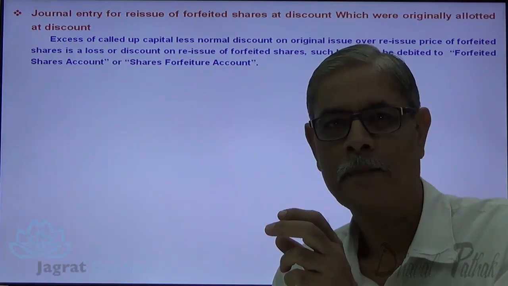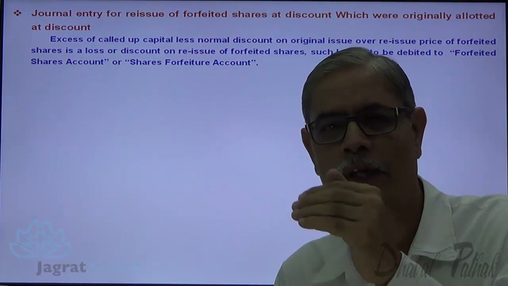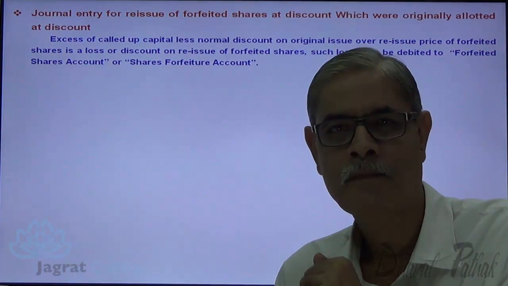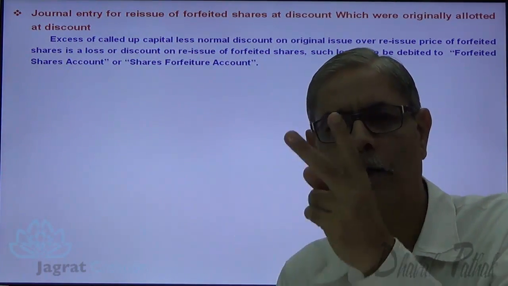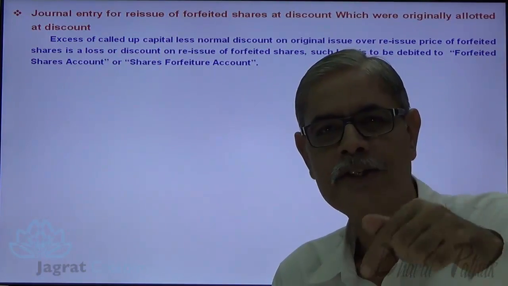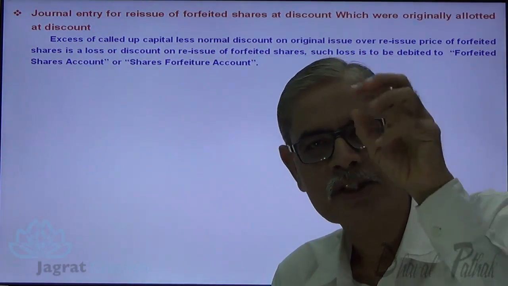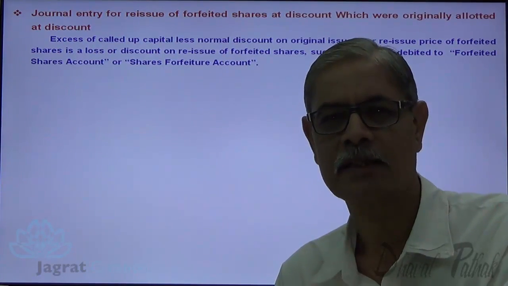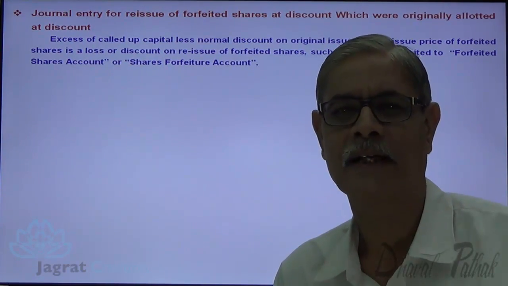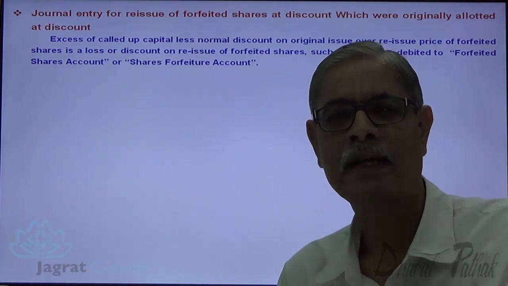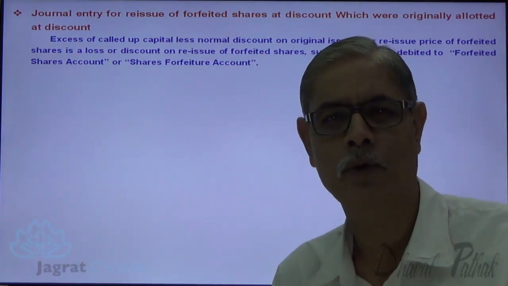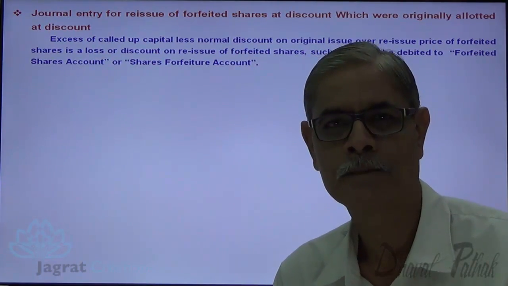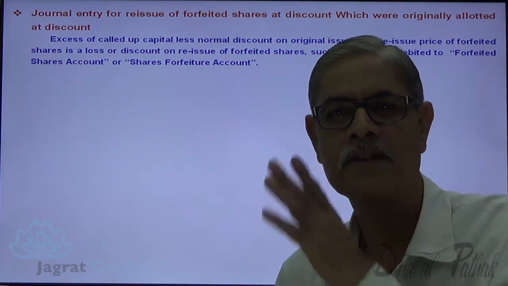Now here, when these shares originally issued at discount are now reissued, at the time of reissue, there are two types of discount. One originally allowed to all shareholders stands as discount, and the additional concession, special discount on reissue is granted. So that's another discount. That another discount is to be debited to share forfeiture account, and the original discount is to be debited to share discount account at the time of reissue of such shares.